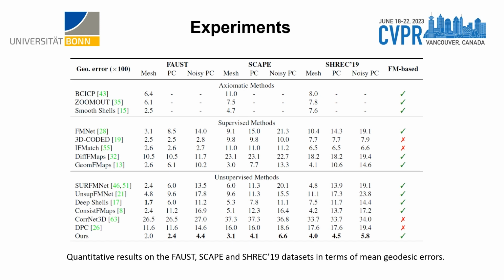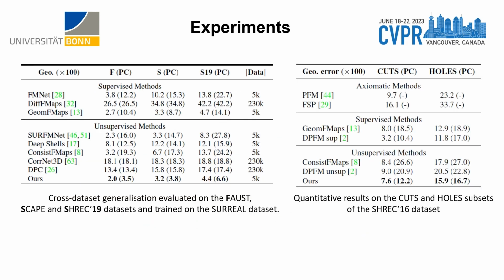Moreover, we observe our method substantially outperforms previous unsupervised methods when it is applied to point clouds, and the matching performance gap between these two modalities is bridged based on the multimodal learning. More experiments are conducted to further evaluate our method. On the left table, we demonstrate that our method shows previously unseen cross-dataset generalization ability with much less training data. This advantage is based on the powerful functional map regularization and efficient multimodal contrastive learning. On the right table, we conduct experiments on the challenging partial shape benchmark dataset. Again, our method outperforms previous unsupervised methods, especially when it is applied to point clouds.